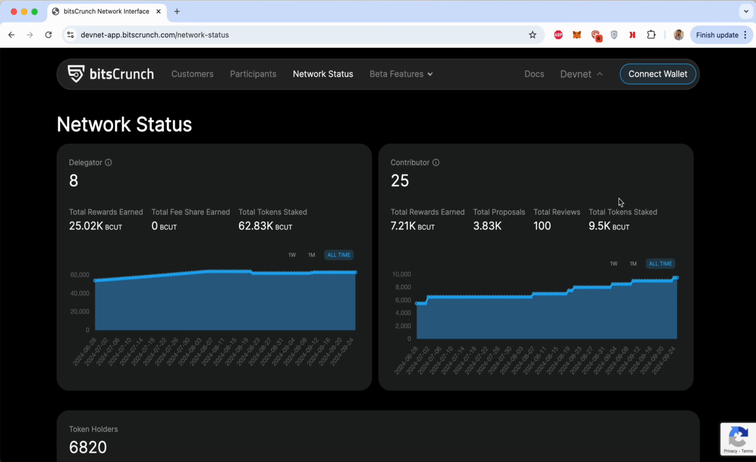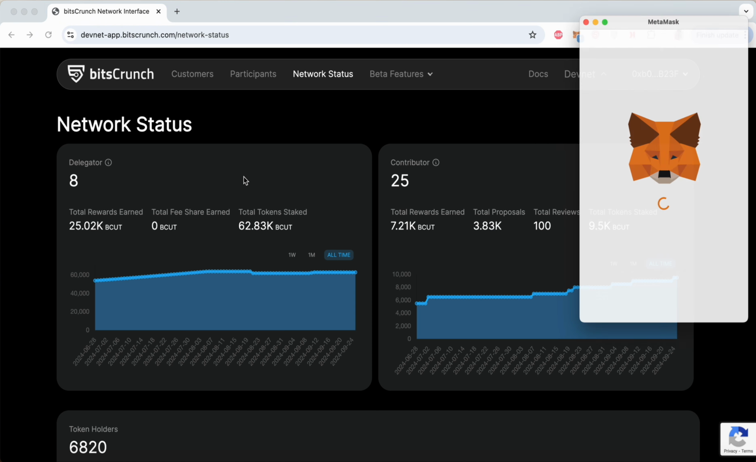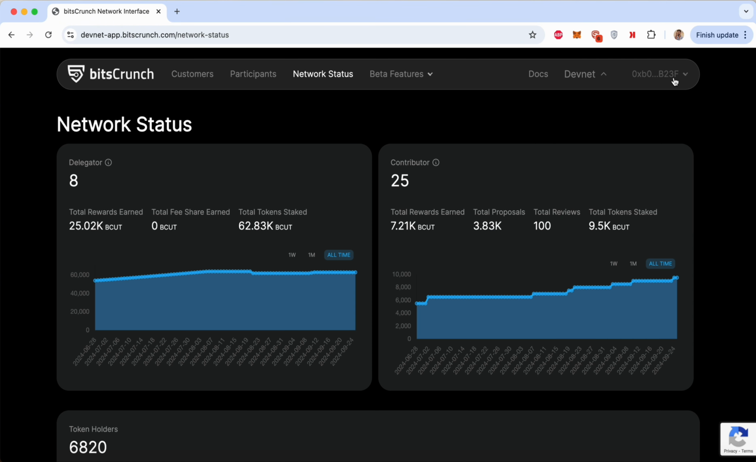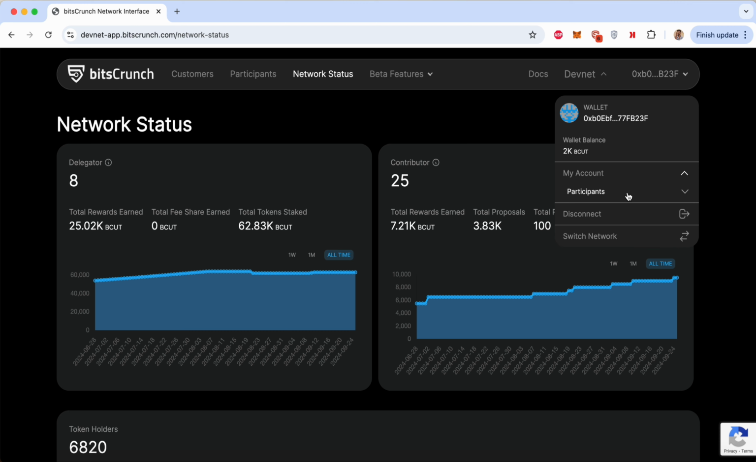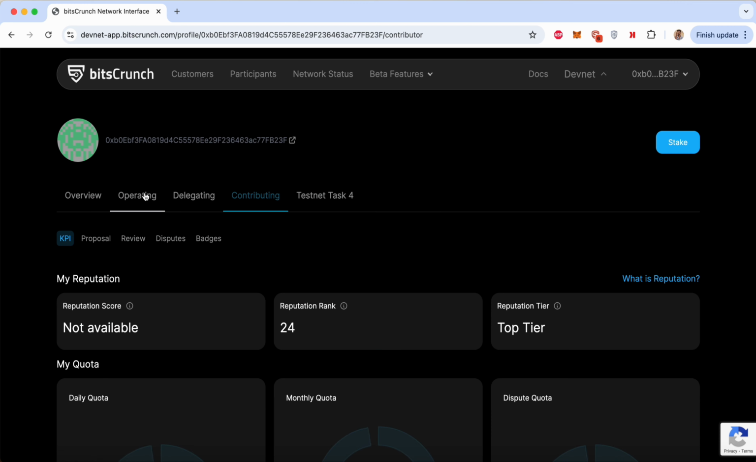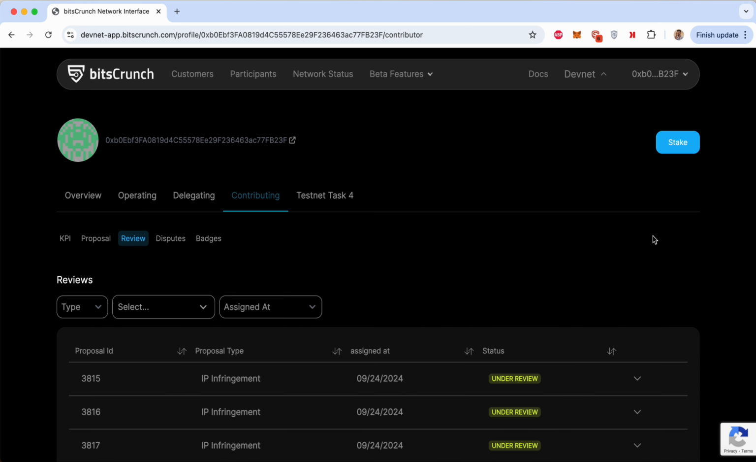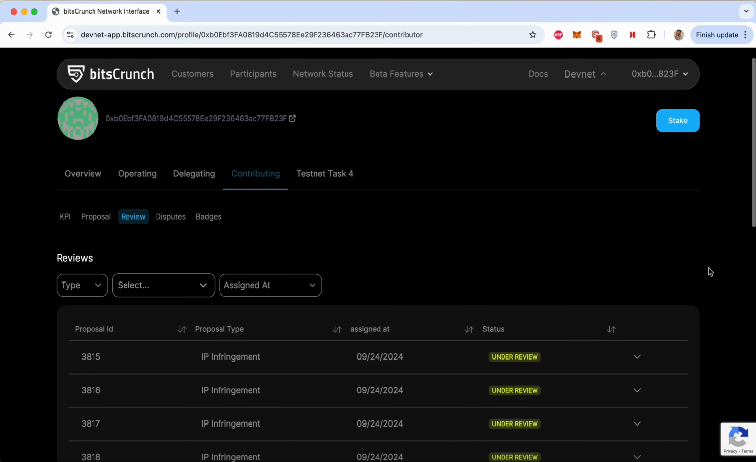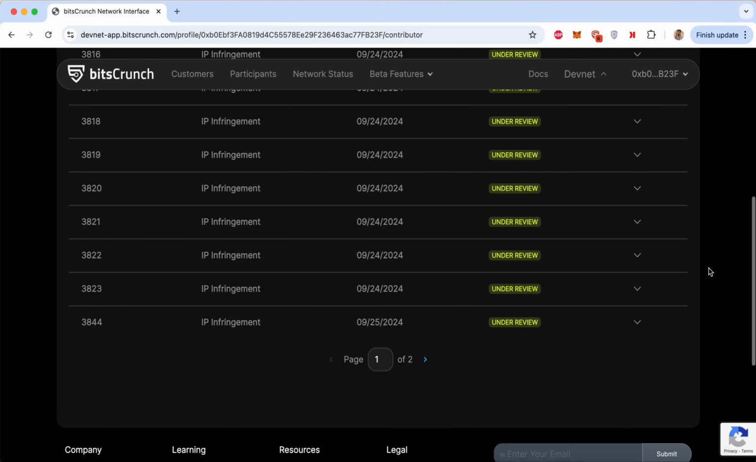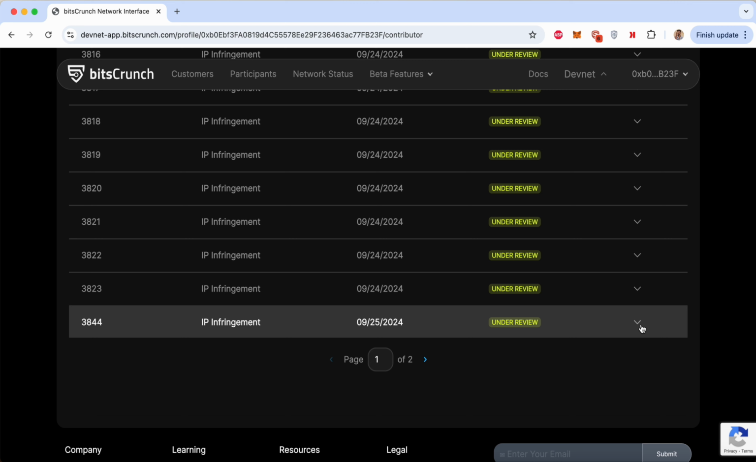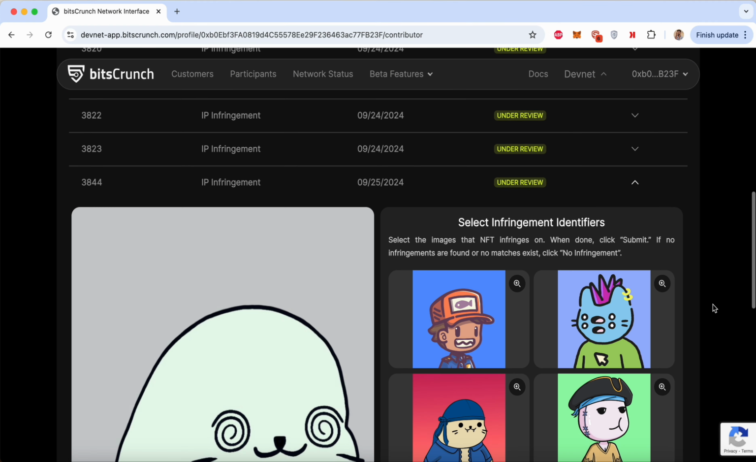Without further ado, let's take an example of how to validate the infringements. So I have just navigated to my DevNet and am connecting my wallet. And as you might be seeing in the Participants, the Contributing tab, and in the Reviews tab, you will be assigning the reviews on a daily basis. So for the sake of simplicity, and for making it clear how this process of validating and reviewing the IP proposal works, let me take an example.